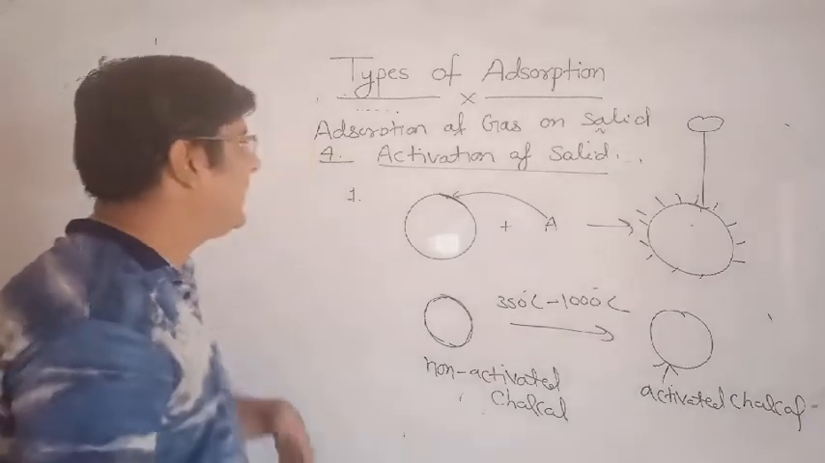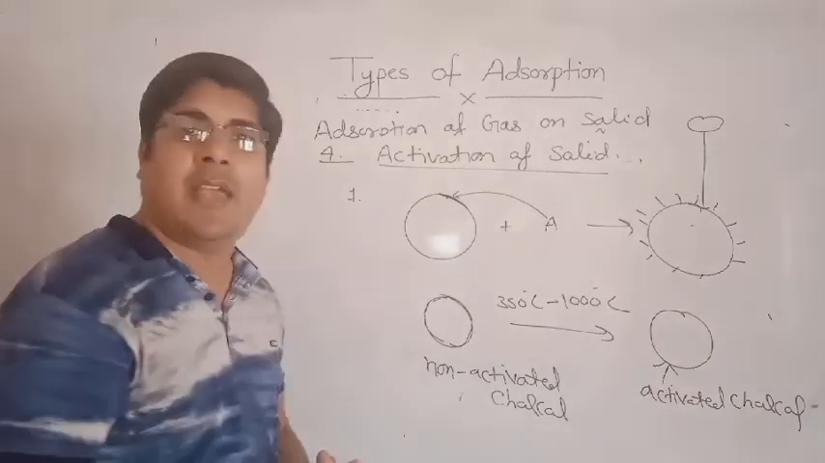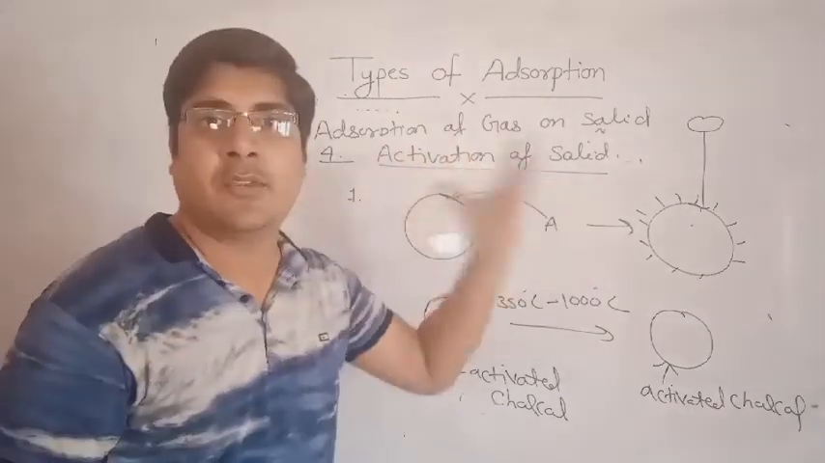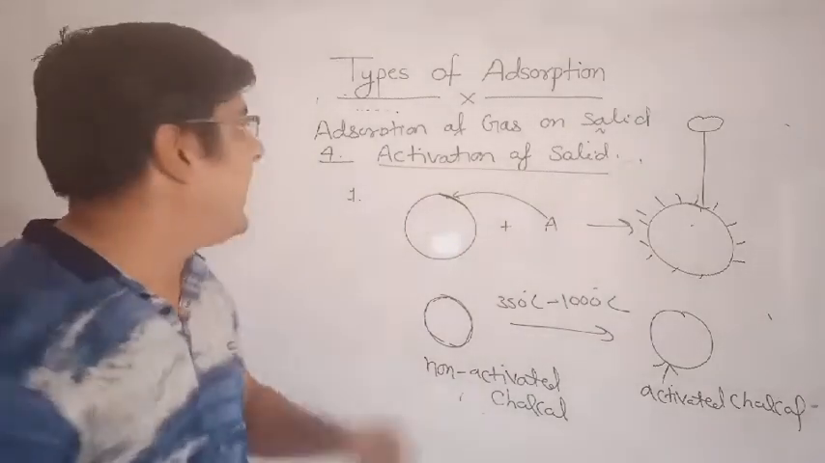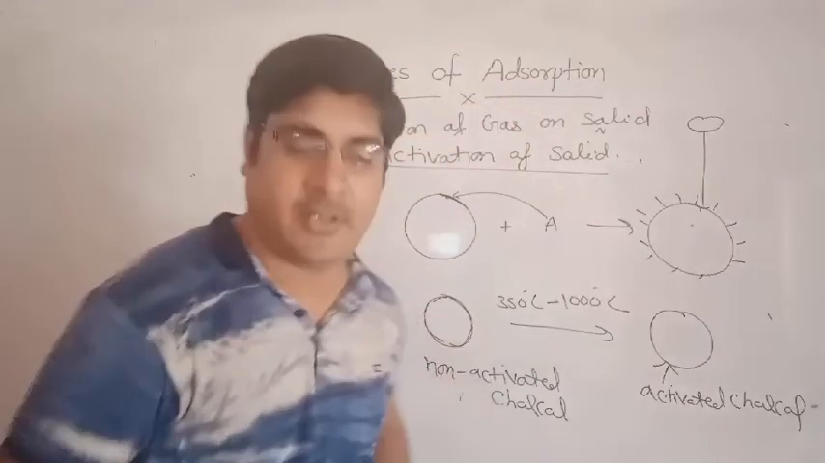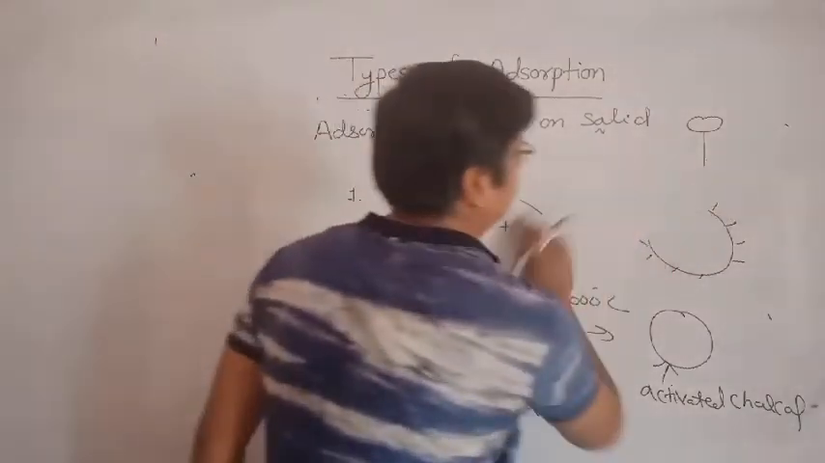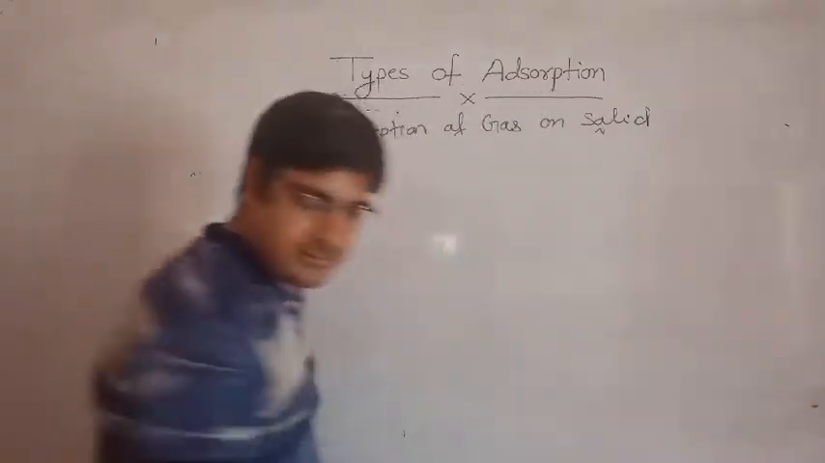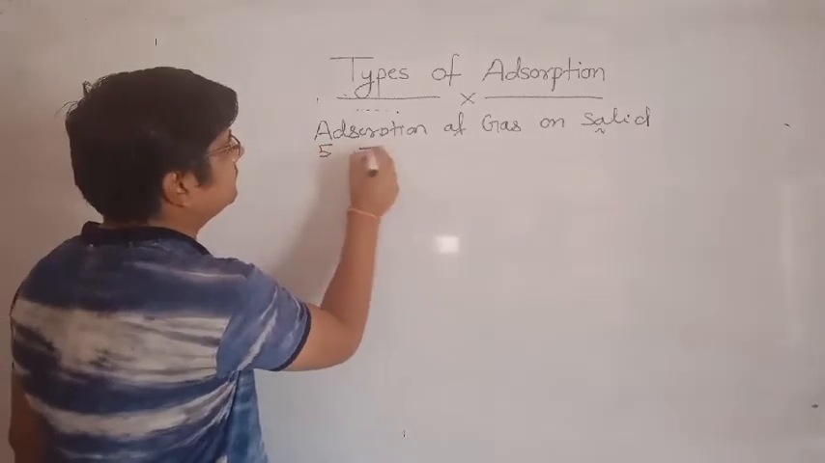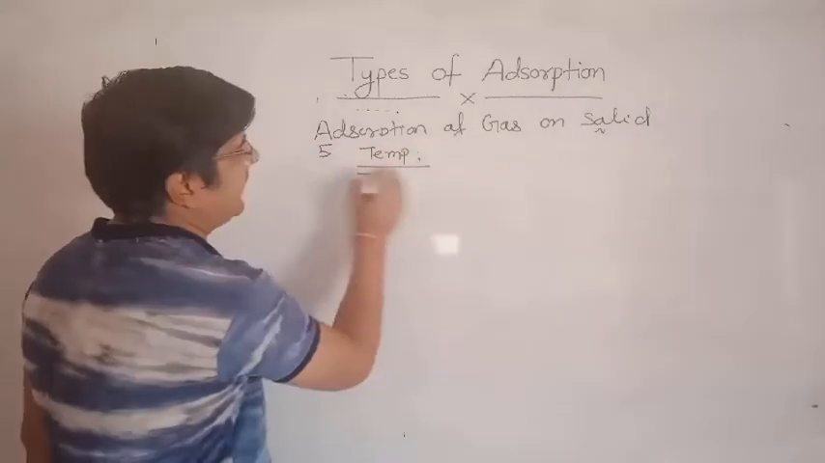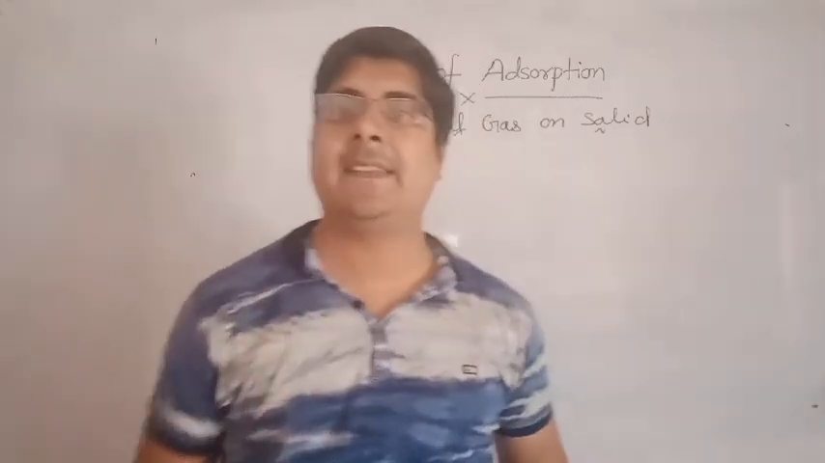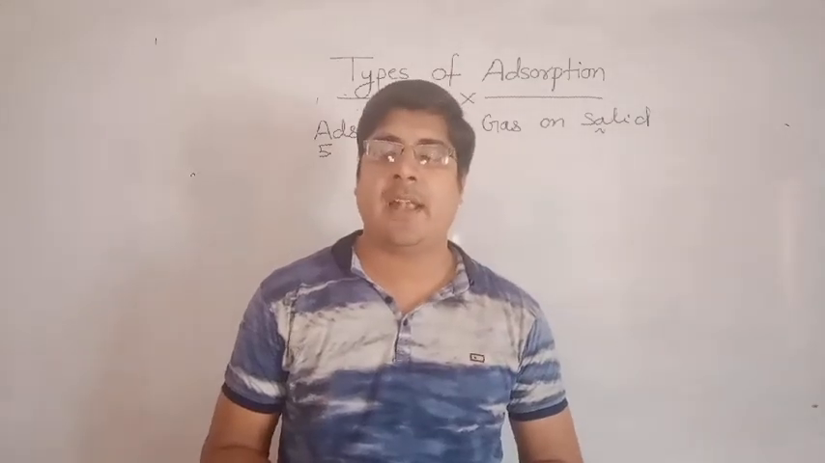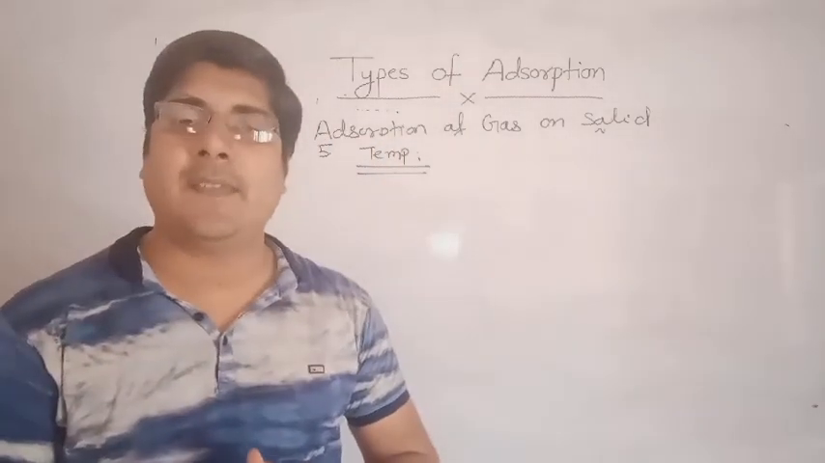Okay, so these are some processes by which we can increase the power of adsorption of a solid. This is known as activation of a solid. This is the fourth factor that affects the adsorption of gas on solid. Now understand the fifth factor, and the fifth factor is temperature. In the previous video, we have already discussed temperature, that adsorption is an exothermic process and desorption is an endothermic process.